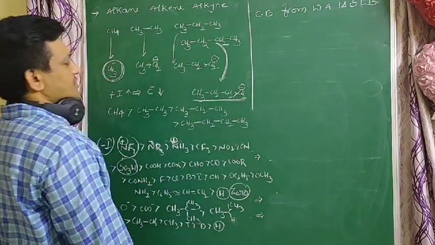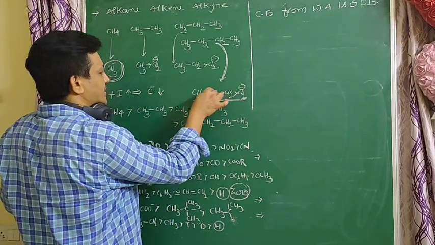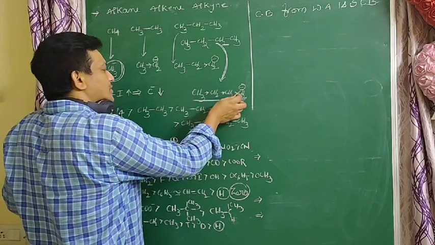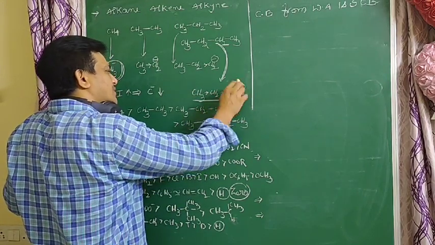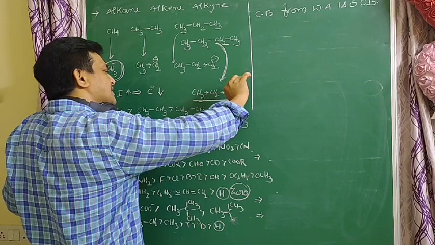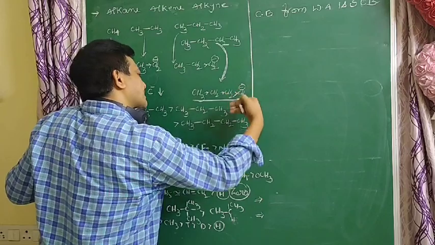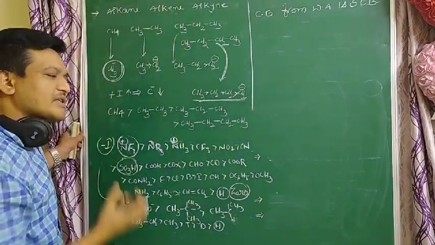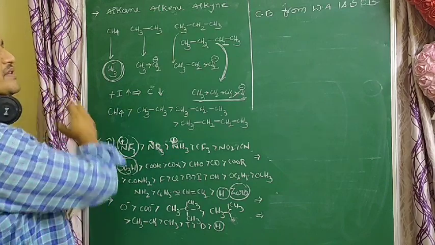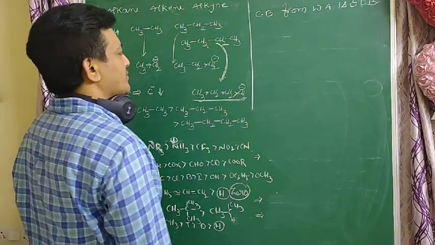That is a strong acid. Why? Because here alkyl groups donate electrons to the carbon that has the negative charge, so it is less stable on this carbon, and that negative charge easily donates to another carbon, or H plus is easily accepted. So the compound which easily accepts the H plus is the strong acid.